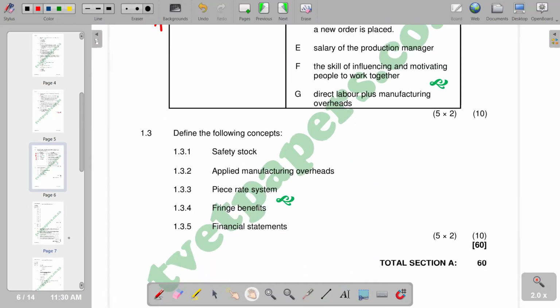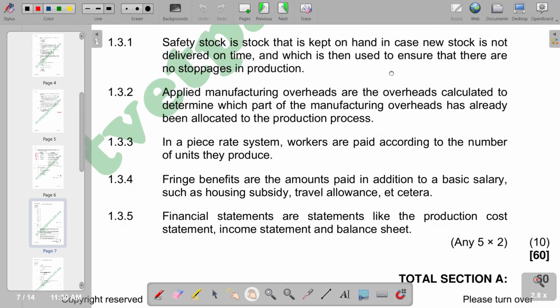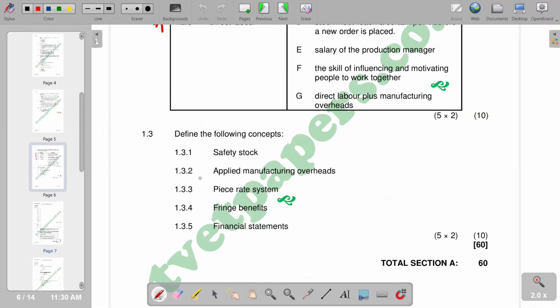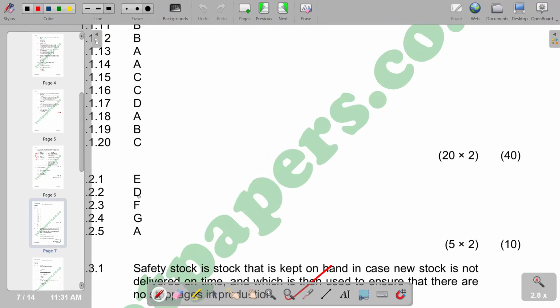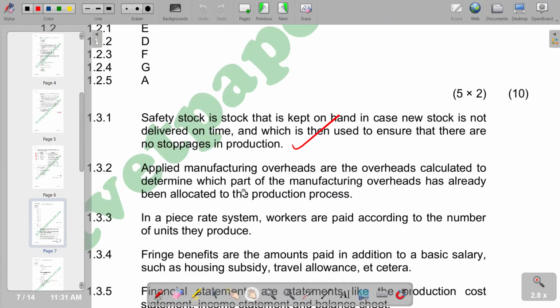We have got safety costs. So the definition of safety costs is that it is stock that is kept on hand in case new stock is not delivered on time, and which is then used to ensure that there are no stoppages in production. So that is our safety stock. So the next one is applied manufacturing overheads. So applied manufacturing overheads, we are saying the overheads calculated to determine which part of the manufacturing overheads has already been allocated to the production process. So the ones that are already allocated is the applied.